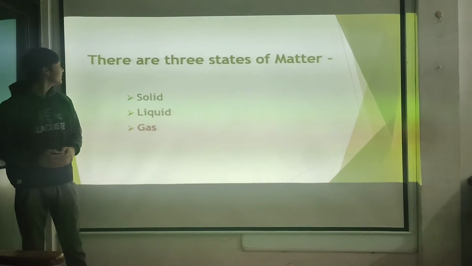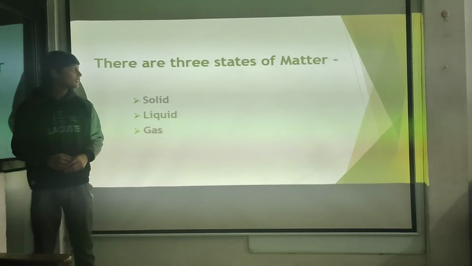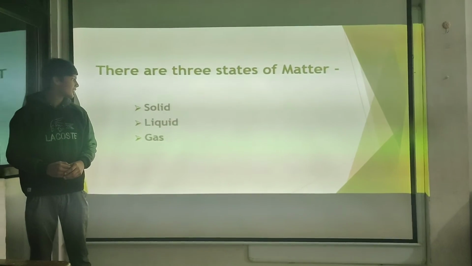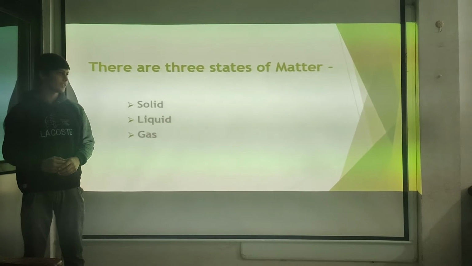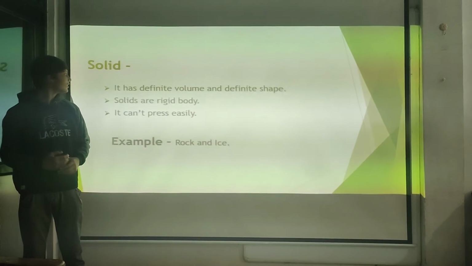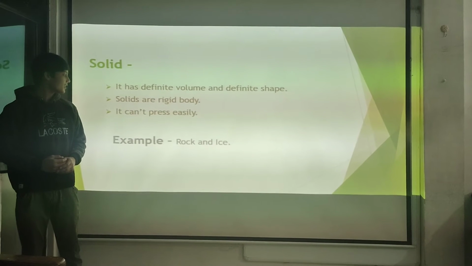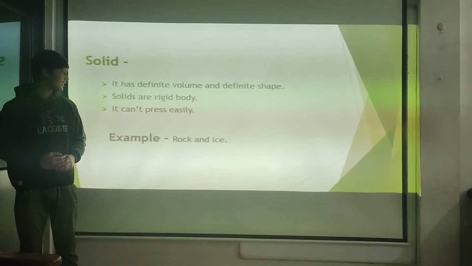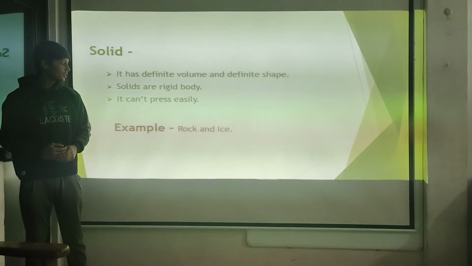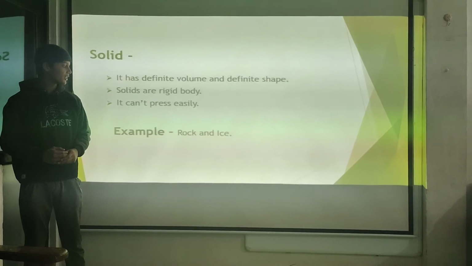Next one. Matter is divided into three states: solid, liquid, and gas. So firstly, we are talking about solid. It has definite volume and definite shape. Solids are rigid bodies; they can't be pressed easily. Example: rock and ice. Rock and ice are rigid bodies; they can't be pressed easily.